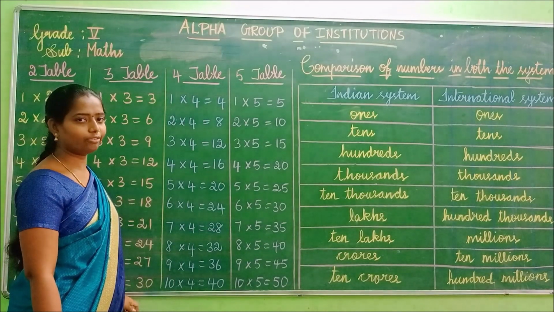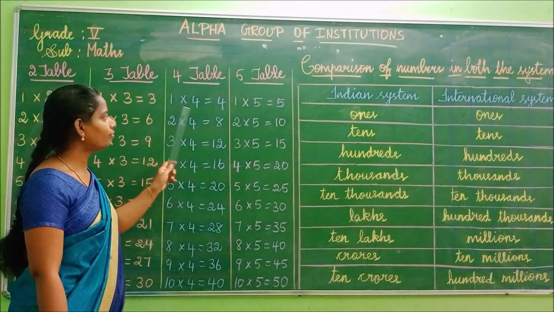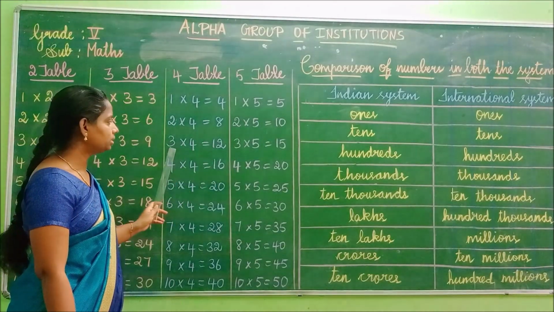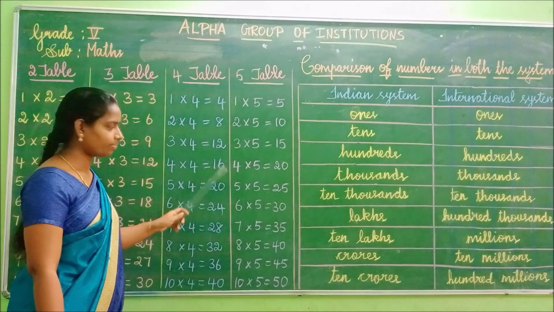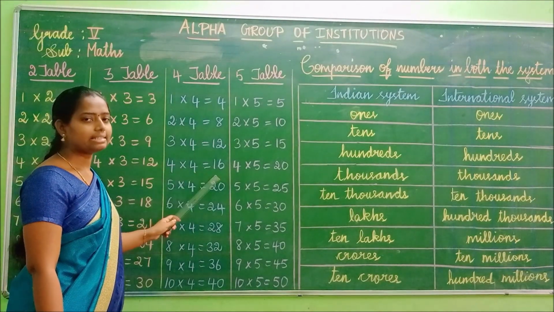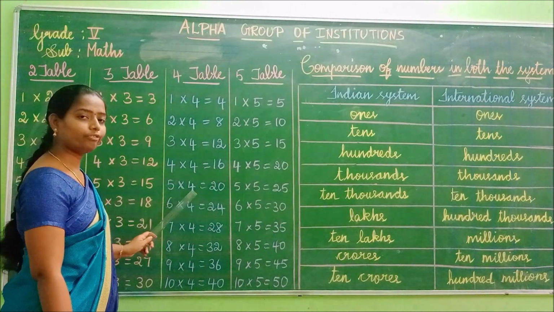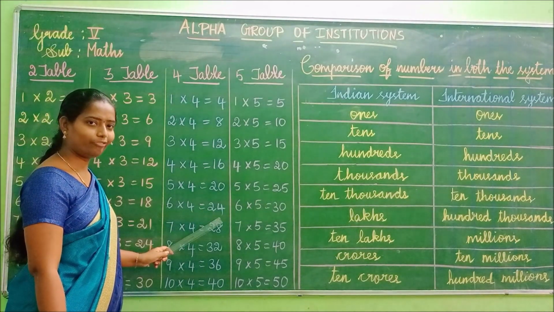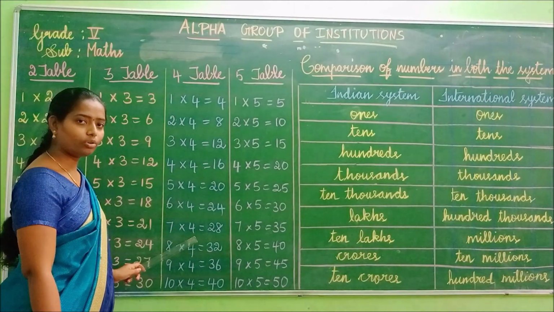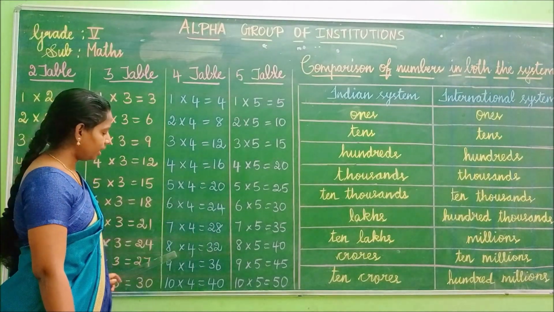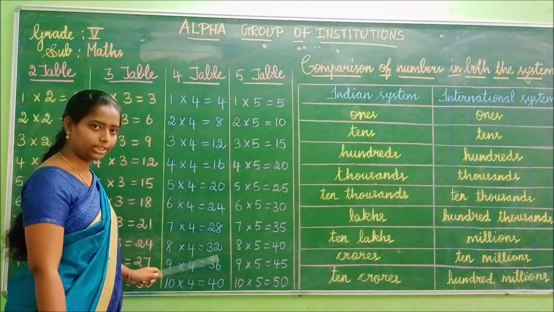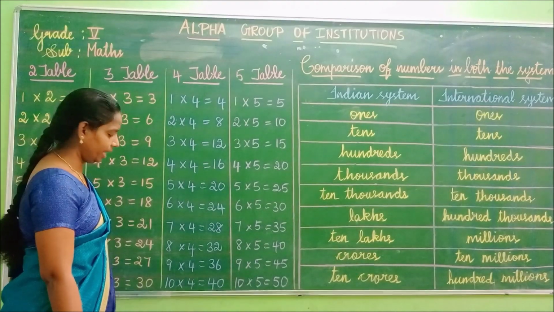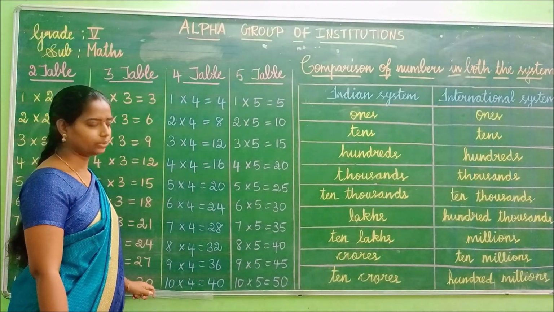Shall we repeat it again? 4 table, children. See, 1 4 is 4. 2 4s are 8. 3 4s are 12. 4 4s are 16. 5 4s are 20. 6 4s are 24. 7 4s are 28. 8 4s are 32. 9 4s are 36. 10 4s are 40.